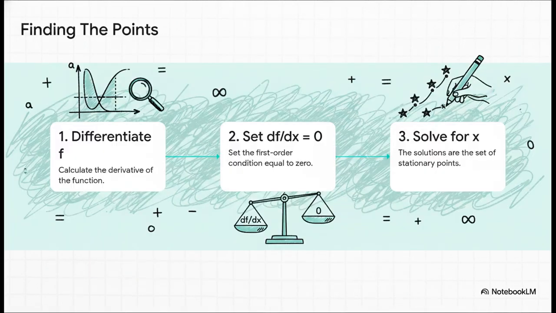And the great news is, finding these points is actually a pretty simple 3-step recipe. First, you find the derivative of your function. Second, you just set that derivative equal to 0. And third, you solve for x. And boom! The answers you get are all of your stationary points. They're your complete list of candidates for a minimum or a maximum.